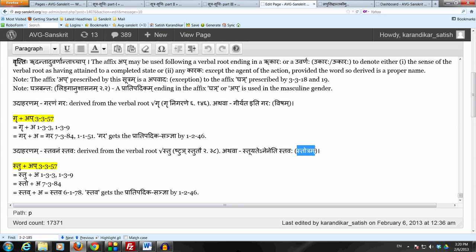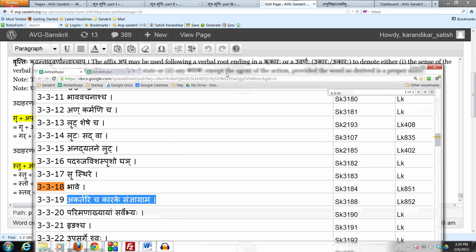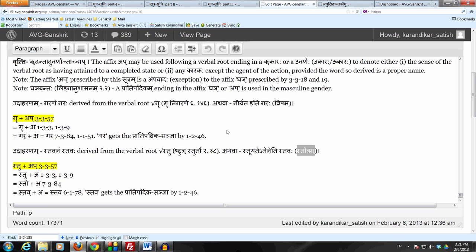So it's not just anything which is used to praise, it has a rūḍhārtha of a hymn. So it has the extra special meaning in addition to the derivational meaning of stūyate anena. We cannot forget saṃjñāyām from 3.3.19. So that special meaning has to be there, which we do have here. So this shows how the two senses of bhāve as well as akartari ca kārake saṃjñāyām may be captured in a single prātipadikam like stava. As a matter of fact, even the prātipadikam gara, which we derived earlier from the verbal root गृ nigaraṇe, that is also used in the sense of akartari ca kārake saṃjñāyām.